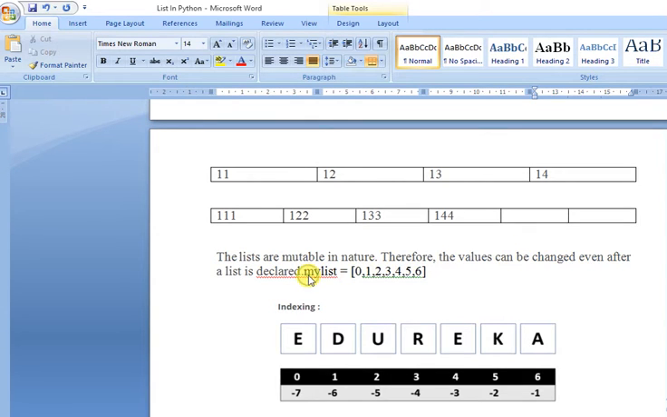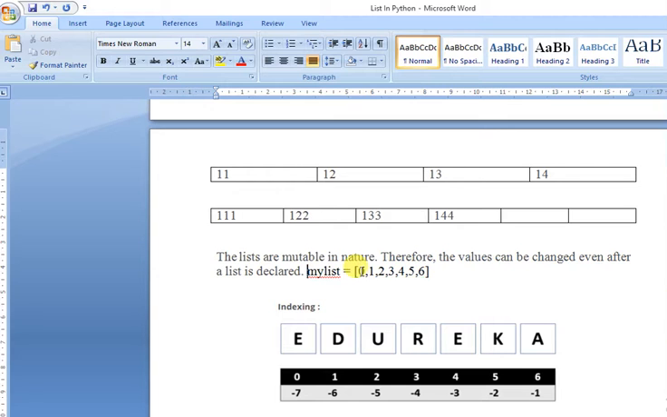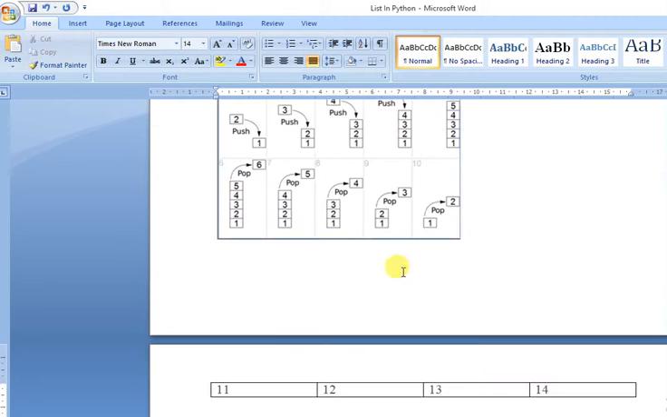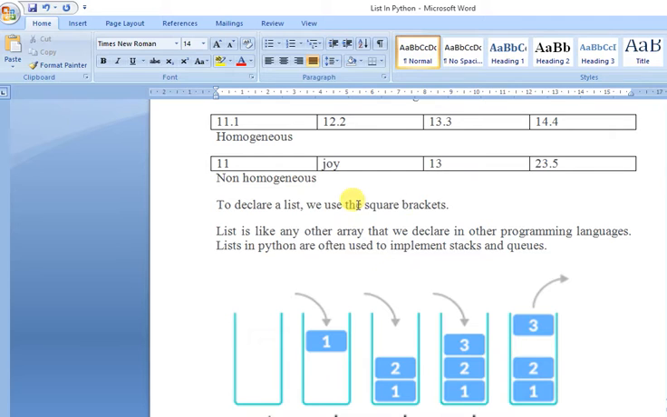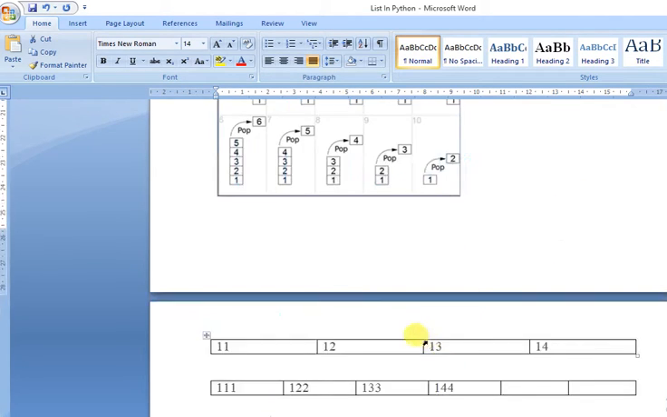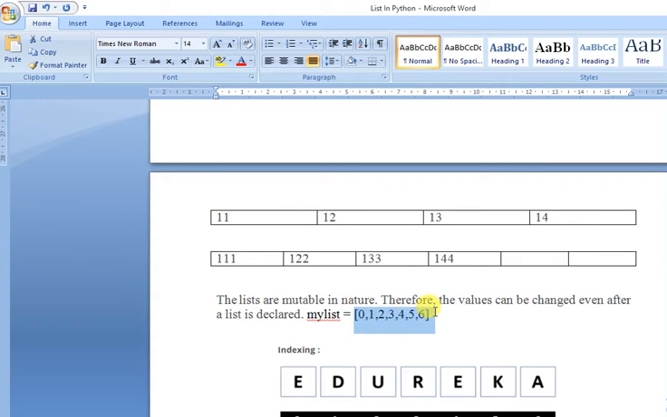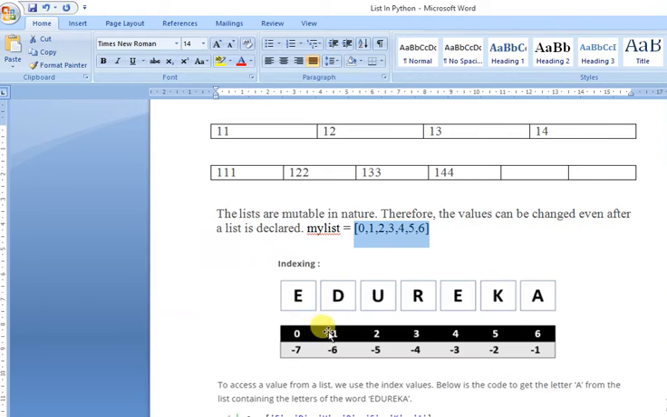Now what I did, I declared a list with the square bracket. See, I told you how to declare a list. It uses square brackets. So here is my list. The elements in the list are 0, 1, 2, 3, 4, 5 and 6. Now, as I told you, there is a text called edureka. The indexes are 0, 1, 2, 3, 4, 5 and 6, and from the end it goes -1, -2, -3, -4, -5, -6 and -7. I taught you this one. So it starts from index 0 at the beginning and from index -1 at the end side. Correct?